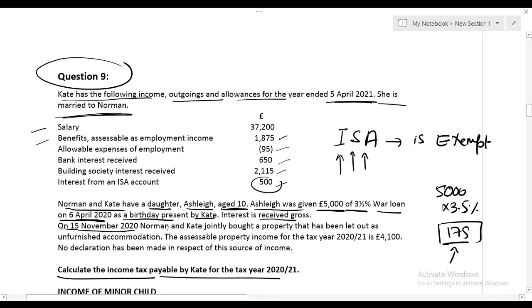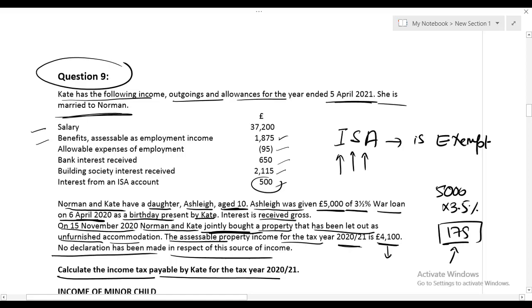On 15 November 2020, Norman and Kate jointly bought property that has been let out, unfurnished accommodation. Assessable property income for the tax year 2021 is 4,100. No declaration has been made in respect of this source of income.